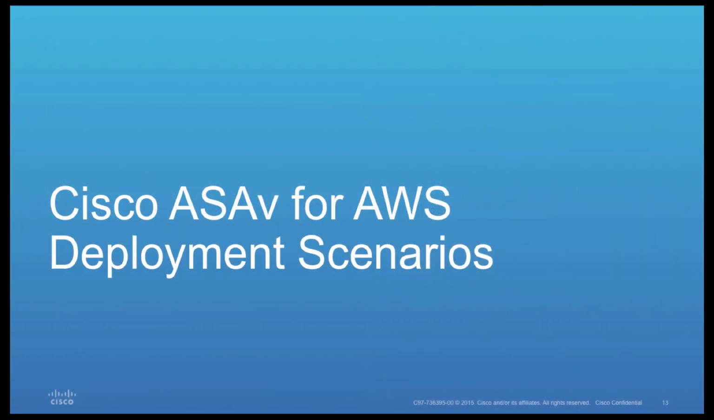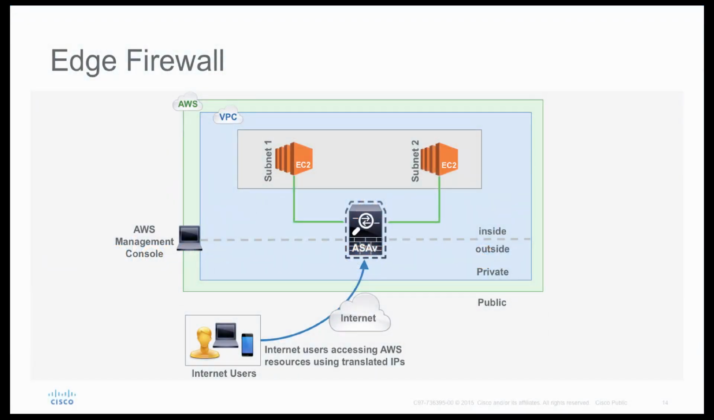Next, moving on to the ASAv deployment models. First model is edge firewall. ASAv can be deployed as an edge firewall within AWS environment. You can have your remote users access your internal servers via ASAv. So you can use this device for access control as well as for NATing.